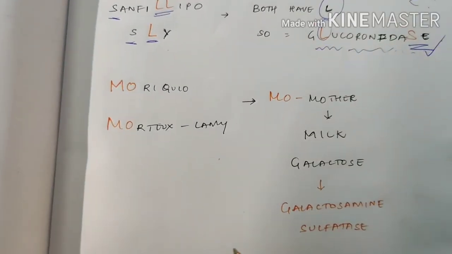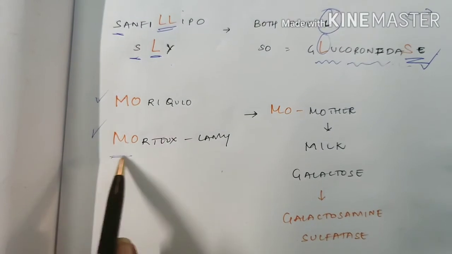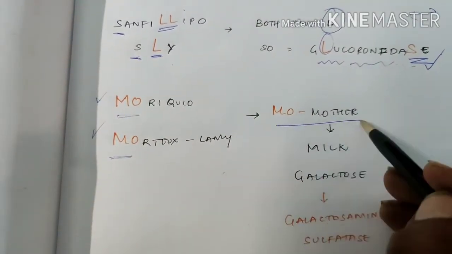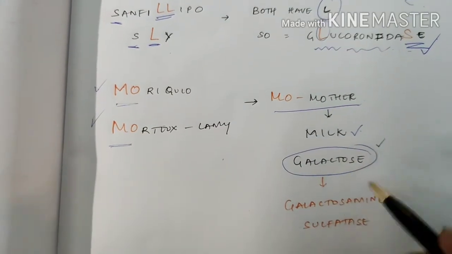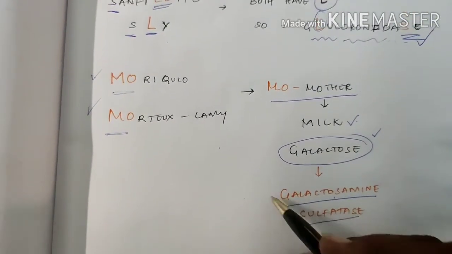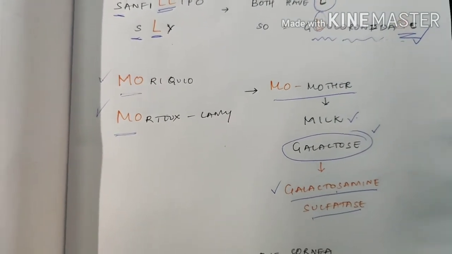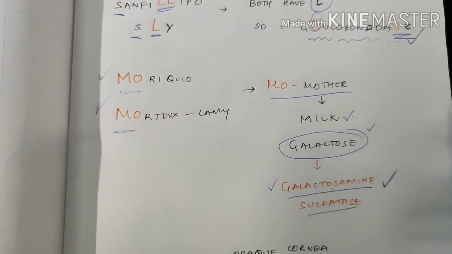Next, come to Morquio and Maroteaux-Lamy. Both start with MO. MO means mother. Mother gives milk. Milk has galactose. So both have galactosamine sulfatase as the enzyme. Just remembering this keyword, you can differentiate the options.